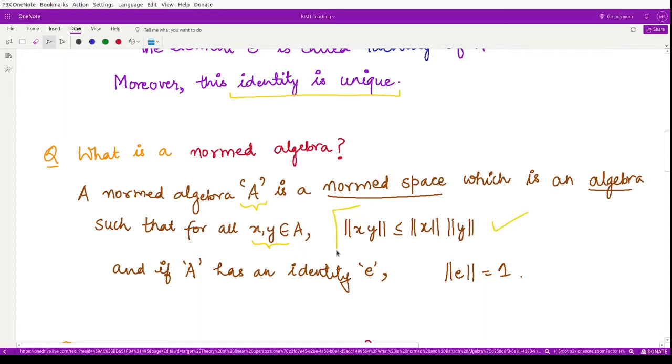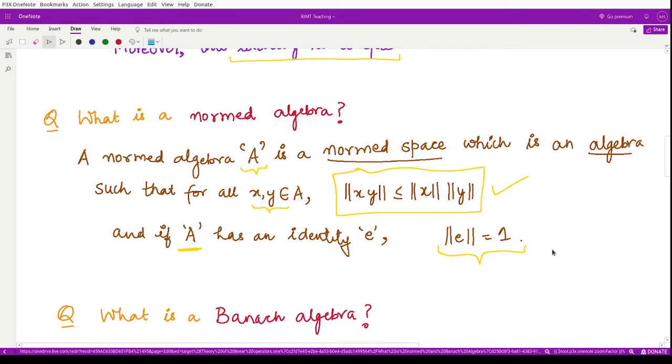You should memorize this property: the norm of xy is less than or equal to the norm of x times the norm of y. If this property holds, only then can you say that the algebra defined on the normed space is a normed algebra. Moreover, if this algebra has an identity, then the norm of that identity has to be equal to 1. This is the condition for a normed algebra.